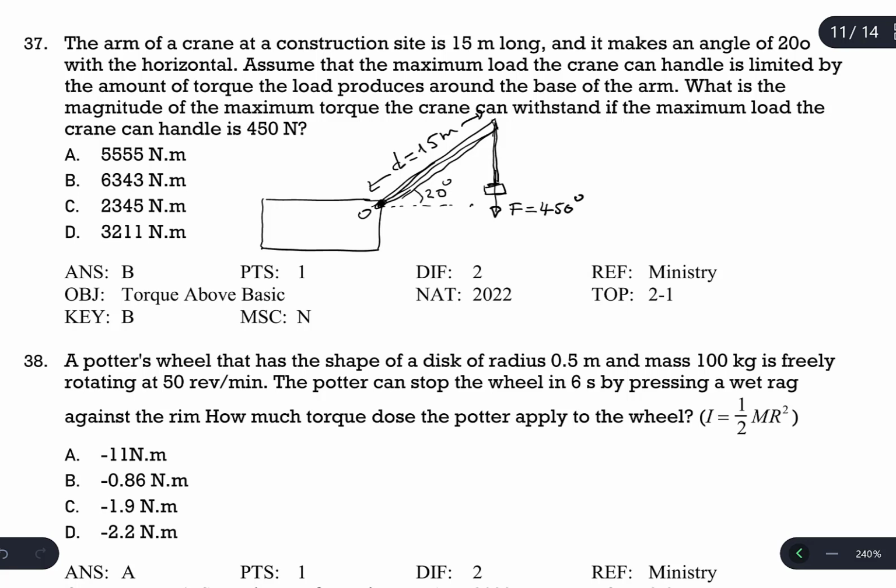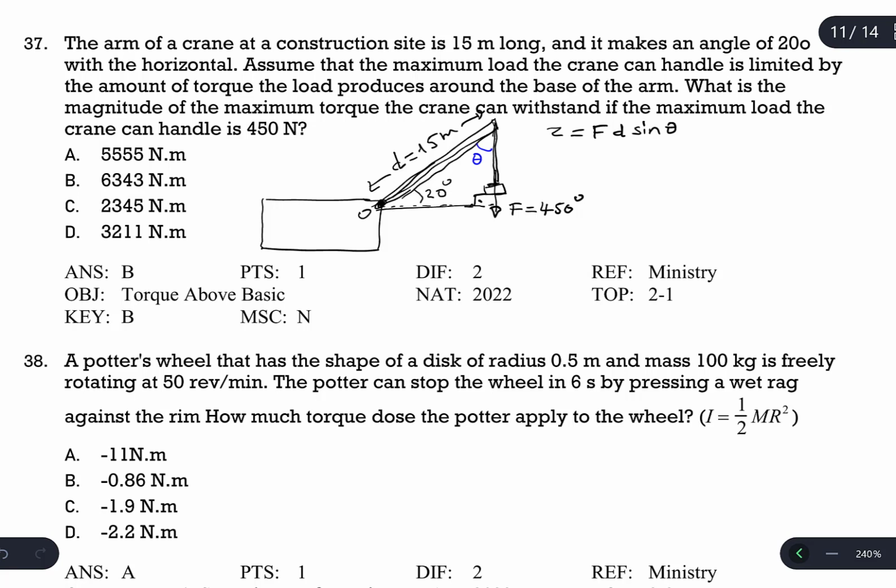So calculate the torque produced by this force, this load. The torque equation is F d sine theta. F is given, d is given, but angle theta is the angle between the force and the distance line. So we need this angle, but the given angle is not that angle. We have to calculate theta first.